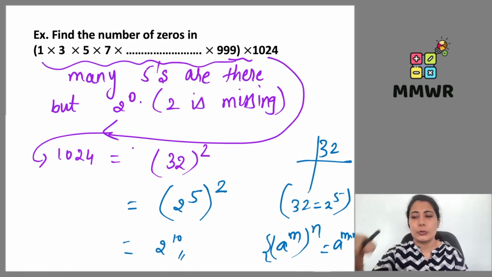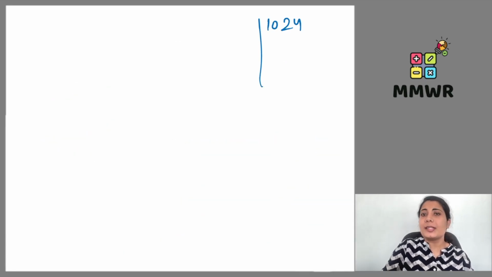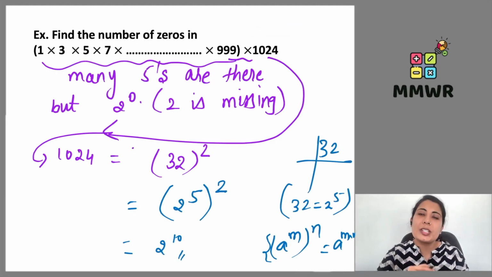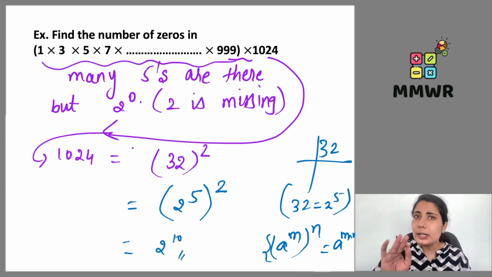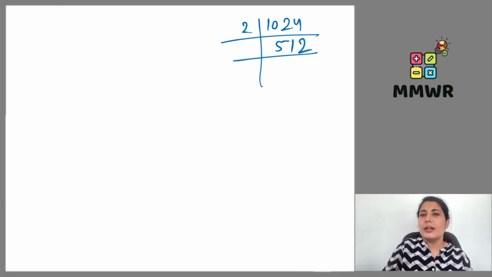So 1024, if you are not understanding this, what I did below, so you simply have to factorize this 1024 because it's not factorial. फैक्टोरियल में 1024 को मैं 2 से डिवाइड करूंगी, जो क्वेश्चन आएगा फिर 2 से डिवाइड करूंगी, फिर क्वेश्चन आएगा फिर 2 से डिवाइड करूंगी. Here it is a number, so this can be written as 2 5s are 10, 2 1s are 2, 2 2s are 4. Then again 2 2s are 4, 2 5s are 10, 2 6s are 12.